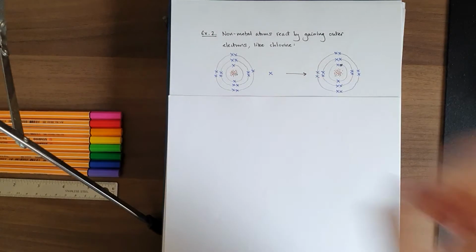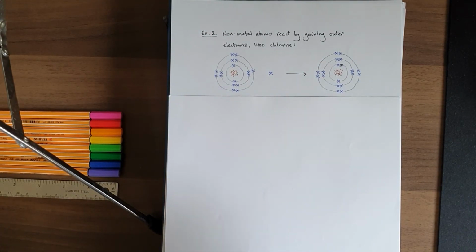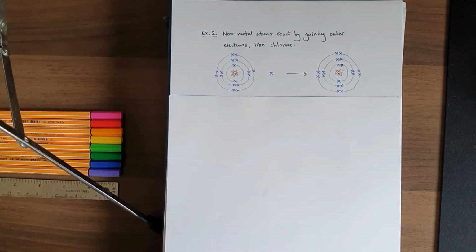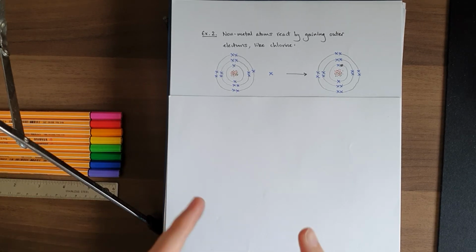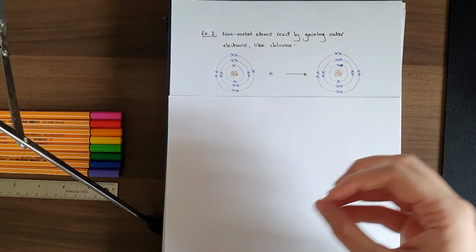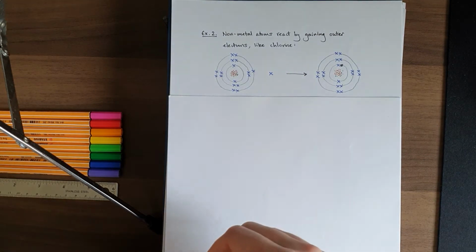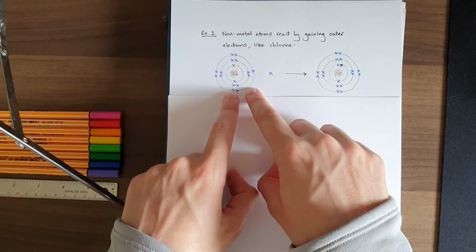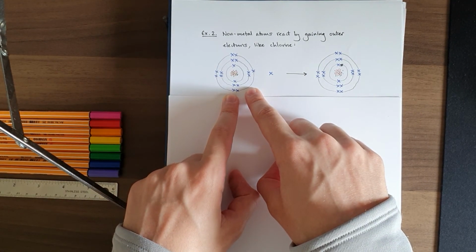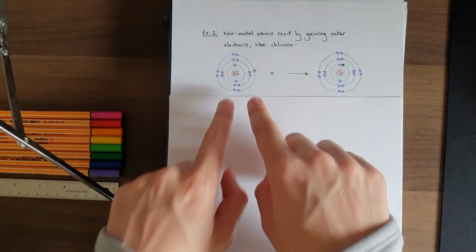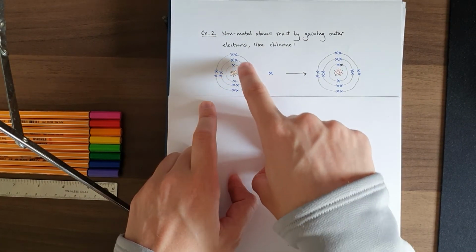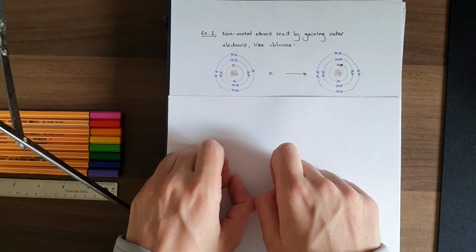So ripping off an electron from an atom, which some other chemical will come along and do, is not cheap. It costs energy. So which do you think would be easier to do? To remove 2 electrons from an outer shell, like we did with calcium, or to remove 7 outer electrons? Well, of course it's going to be the calcium example. It would be much more difficult to remove all of these 7 outer electrons.